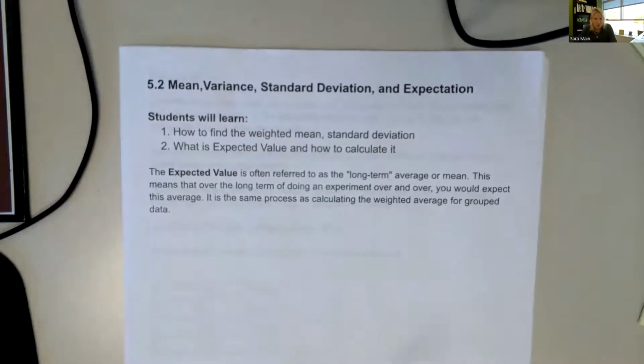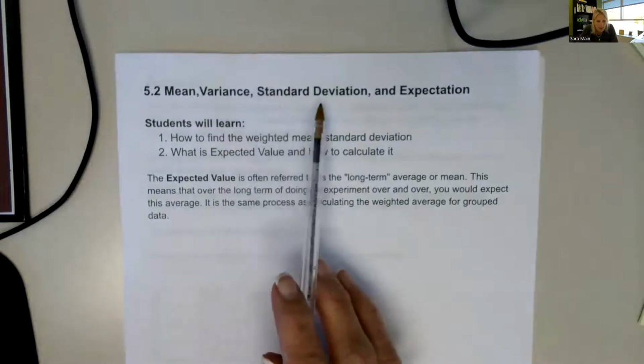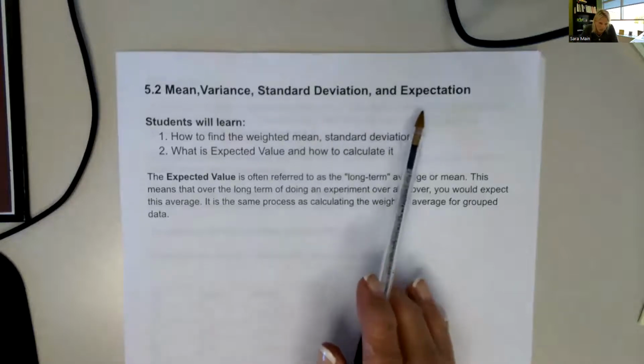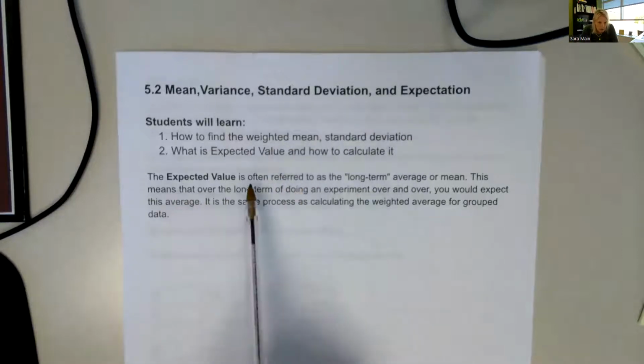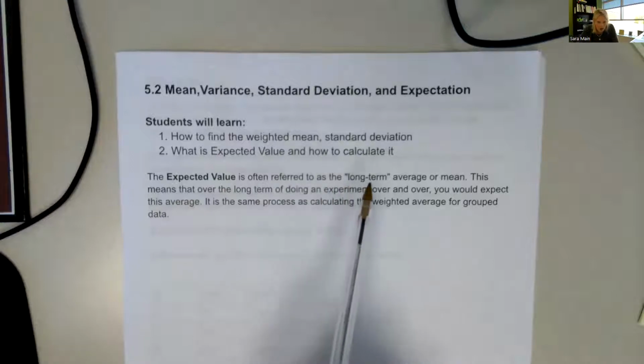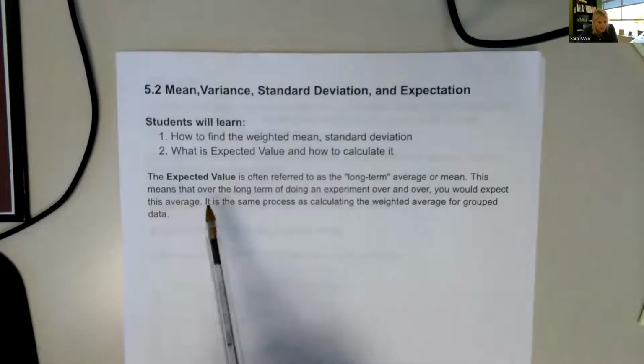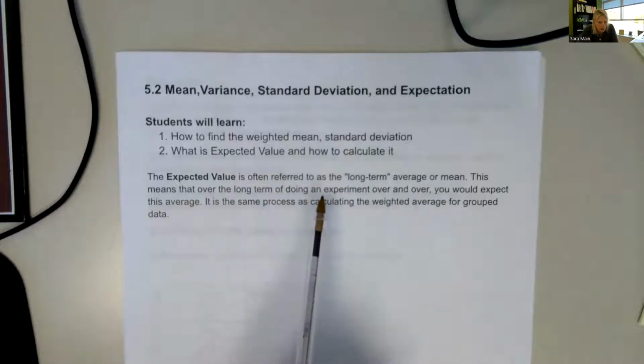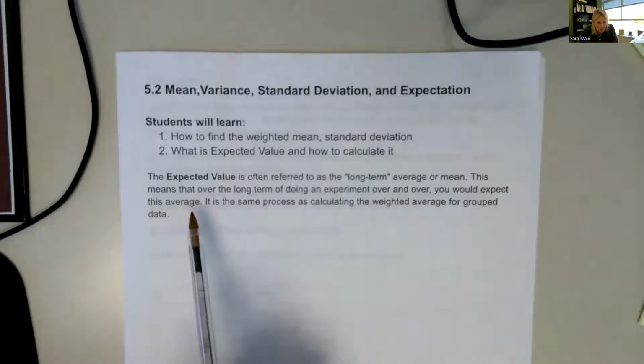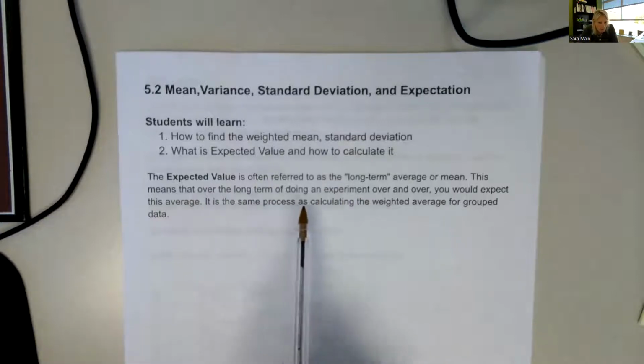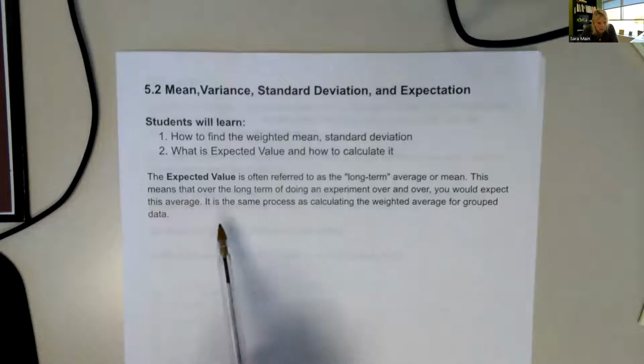We are going to learn about the mean, variance, standard deviation, and expectation. The expected value is often referred to as the long-term average or mean. This means that over the long term of doing an experiment over and over, you would expect this average. It is the same process as calculating the weighted average for grouped data. So this should look very familiar.